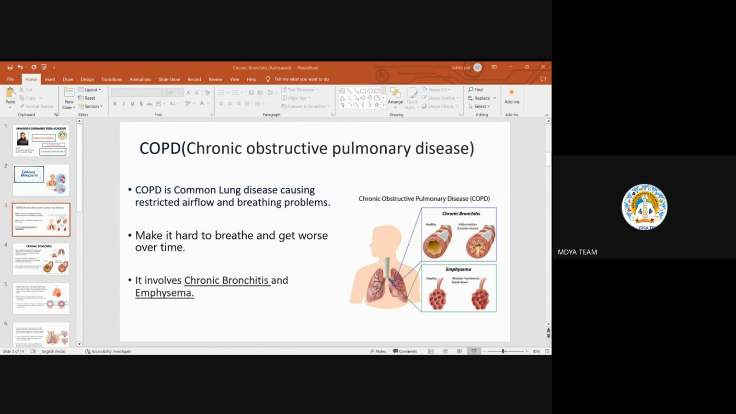Yesterday I showed you a picture of what the bronchi, bronchus are. This is the trachea. See the pen. This is the trachea. These are your bronchus. Then the further division of this bronchus is